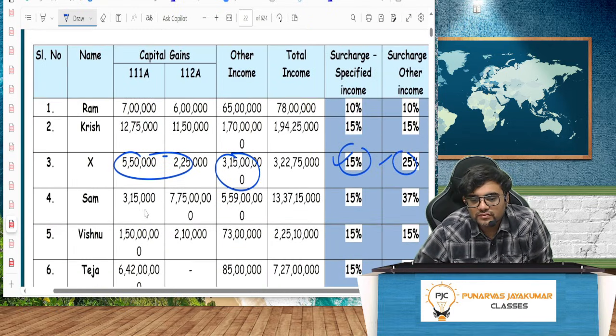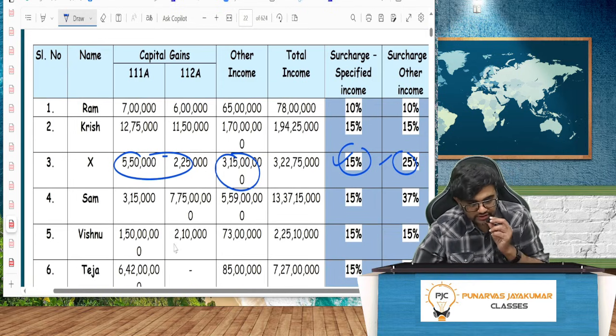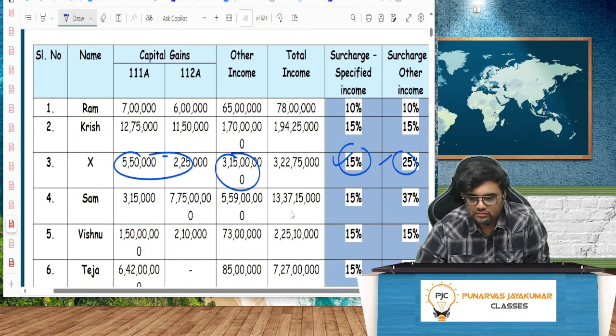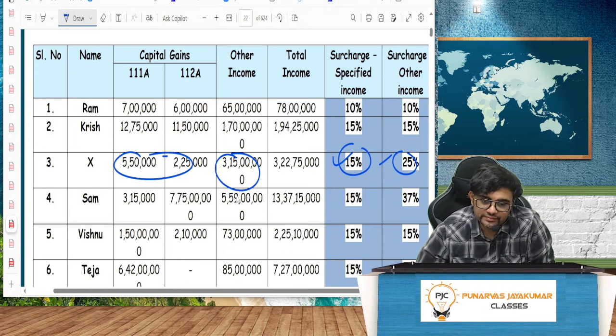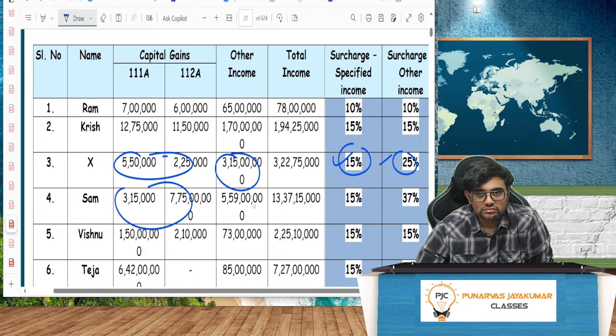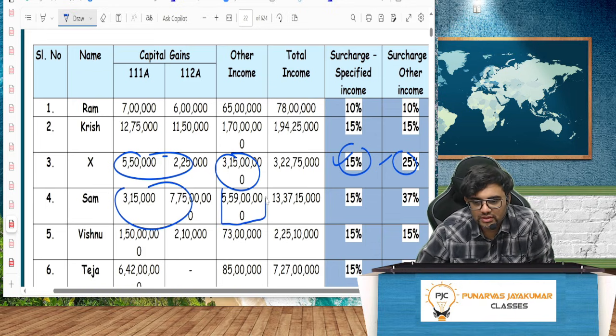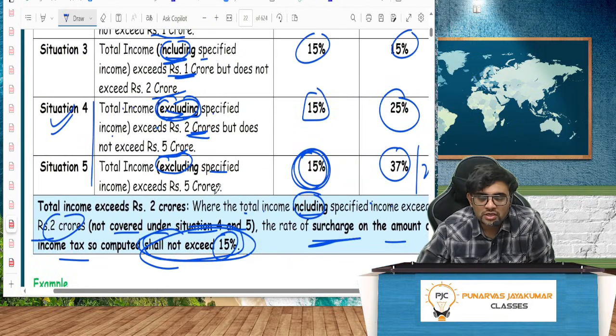Next, you see. Simple. This is very simple. Everything excluding, you exclude this, it's okay. But anything excluding, it comes under more than 5 CR anyway. Total income excluding specified income exceeds 5 crore. Situation 5.